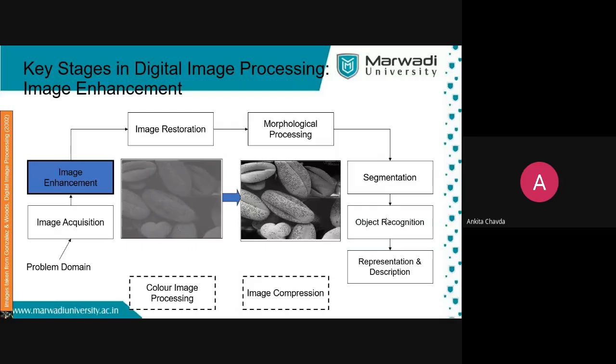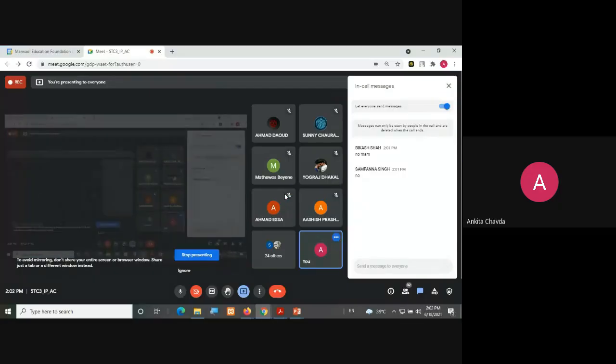See, this is a very dull or dark image, not a blurred one but a dark image. If you just set the brightness level, now you can see this is the improved image. So this is image enhancement.